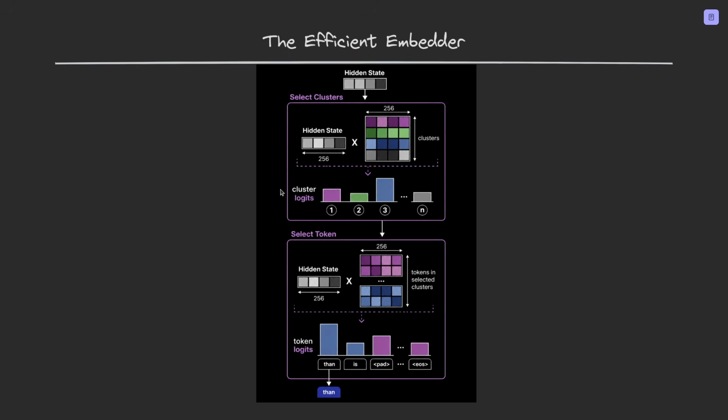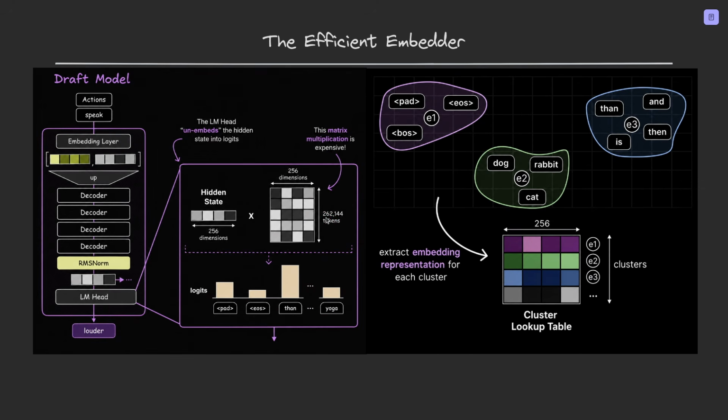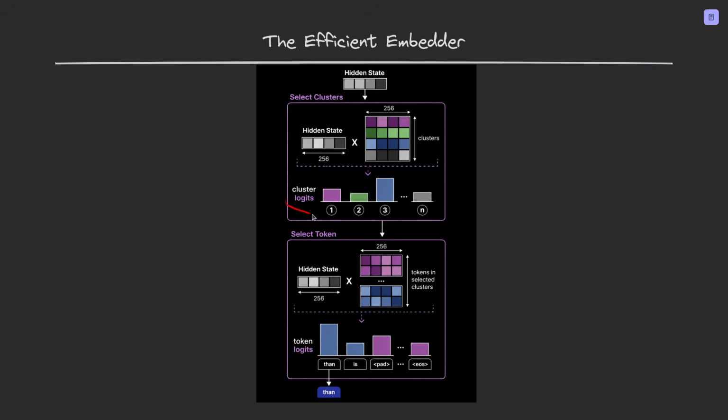So instead of scoring all 262,144 tokens immediately, the model first narrows the search space, then scores only the relevant token candidates. As a result, we only multiply by 256 and the amount of tokens in the selected clusters, and then we get token logits, and then we get the word. So, keeping the token prediction quality very similar, we make the drafter faster. This is the optimization that is used in the E2B and E4B models, where LM head compute matters more proportionally.